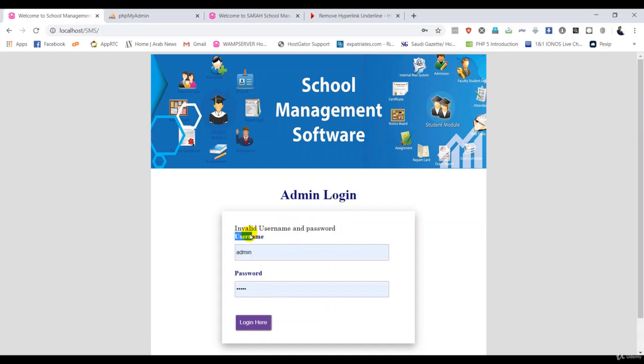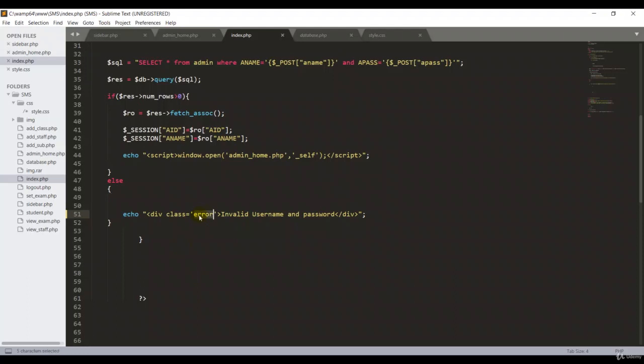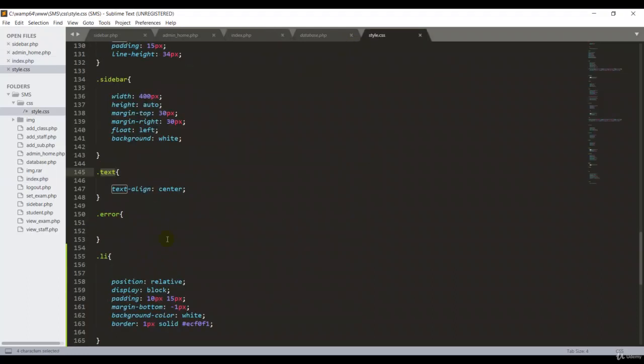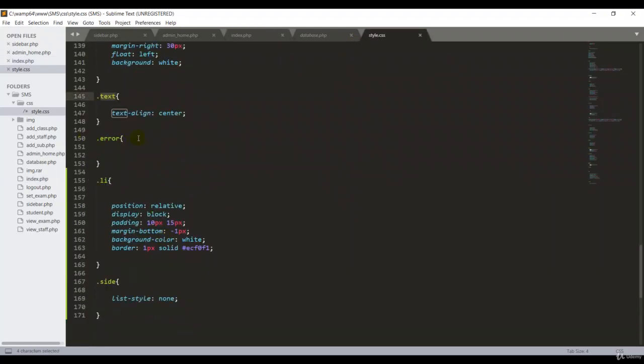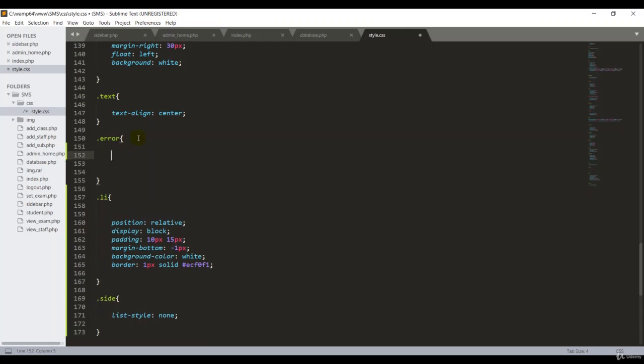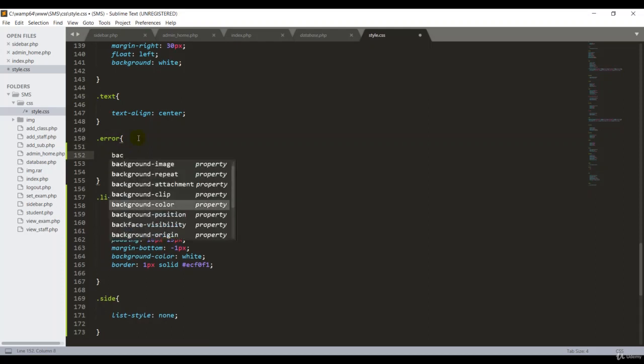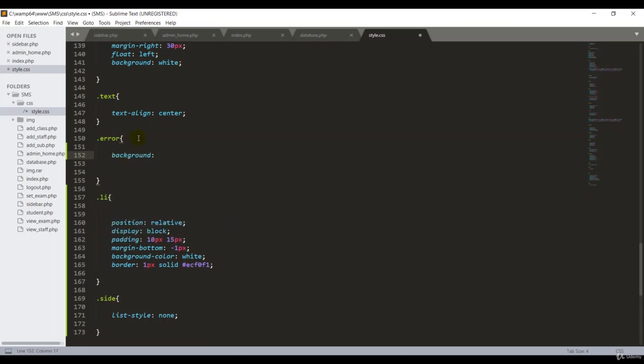For this text, I have to use some style. I have already created one more class called error. So I want to work on it here, dot error. I'm going to give some style. First thing, I want to give the background color. We can put the green color. If we don't have the codes, you can type the name of the color, that doesn't matter.